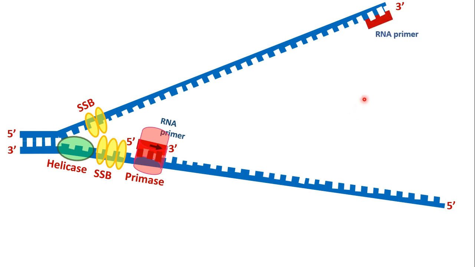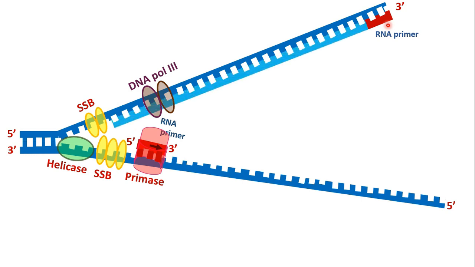In this strand, you can see there is an RNA primer and the newly synthesized DNA runs in the 5' to 3' direction. It is catalyzed by DNA polymerase 3. And as it is moving towards the replication fork, it is continuous. This strand is the leading strand.